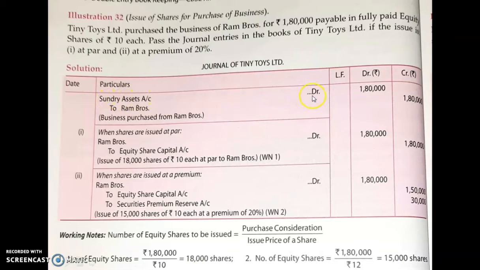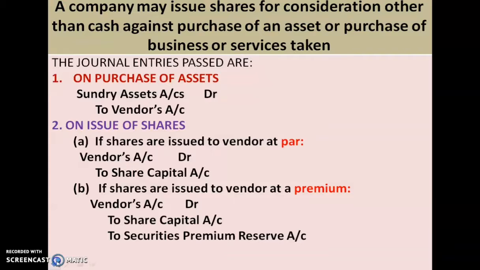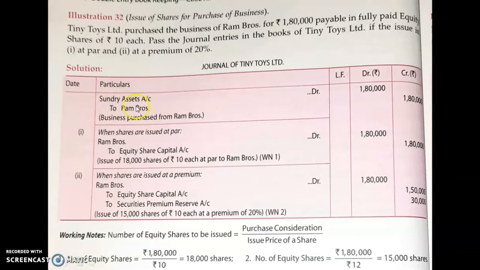So in this case, the journal entry will be sundry asset account debited to Ram Brothers. As I told you, sundry asset account debited to vendors. So you are purchasing the asset of Ram Brothers, who is our vendor. So this is the journal entry you have to pass. Being business purchased from Ram Brothers is the narration you have to write. Now regarding the amount. For what price are you purchasing this asset from Ram Brothers? It's 1,80,000. It is given in the question. So that amount you can write over here.